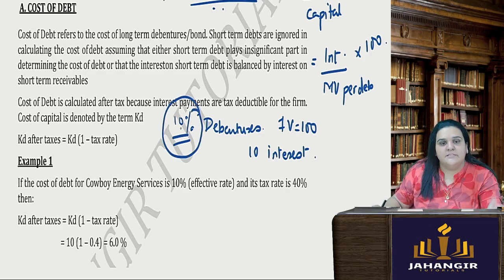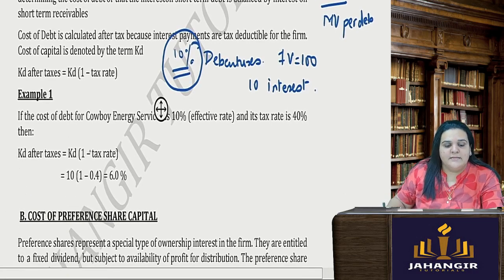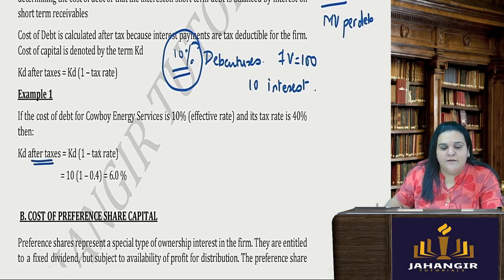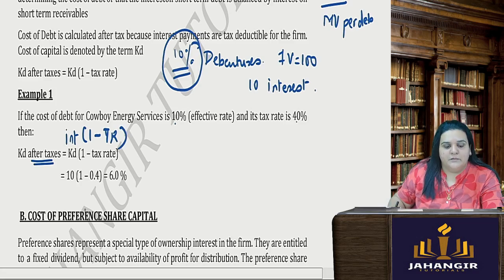So your cost of debt after tax will be interest times 1 minus tax rate. KD after tax we have to calculate. So it will be KD is 10%, that is the interest rate is 10%, times 1 minus tax rate. This we have done in our sums also. So your effective rate will be 6%.